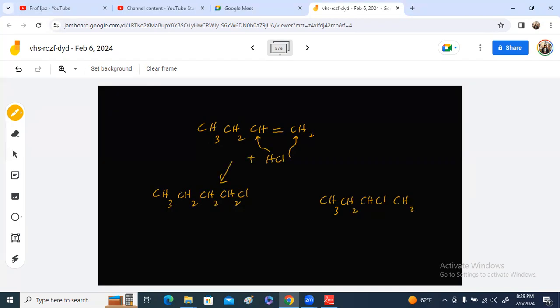So these are the two possible products when but-1-ene reacts with HCl. This is 1-chlorobutane, and this is 2-chlorobutane. So these are the chemical properties of alkene.